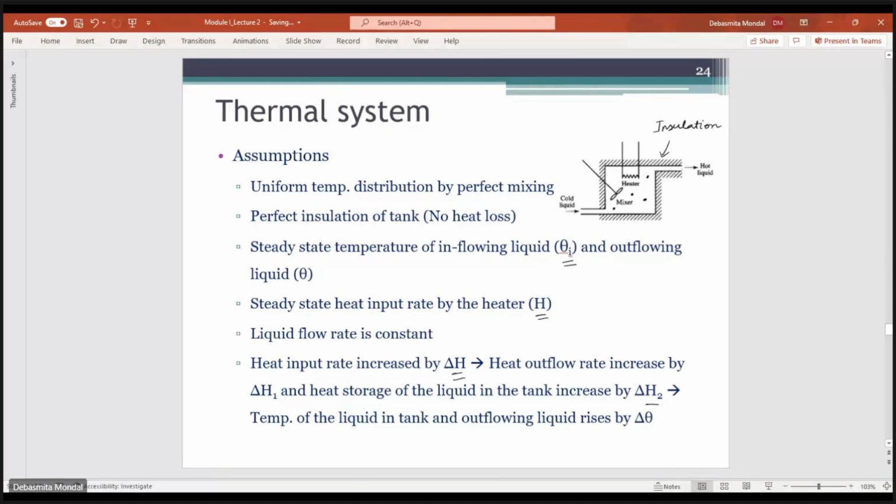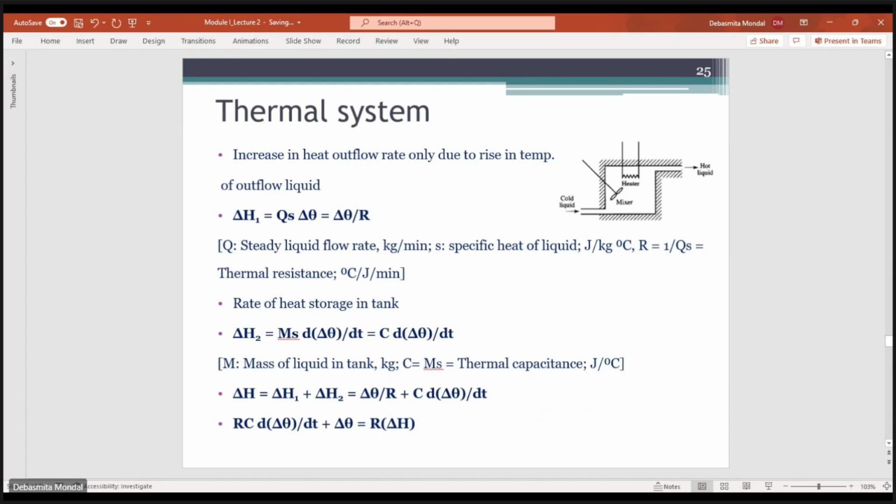Okay, so since we have assumed that the insulation is perfect, this increase in the heat outflow rate occurs only due to the increase in the temperature of the outflowing liquid, because there is no heat loss. As of now we are considering that there is no heat loss. So you can write delta H1 equals Qs into delta theta, and you can substitute Qs by R, where R is the thermal resistance of the system.